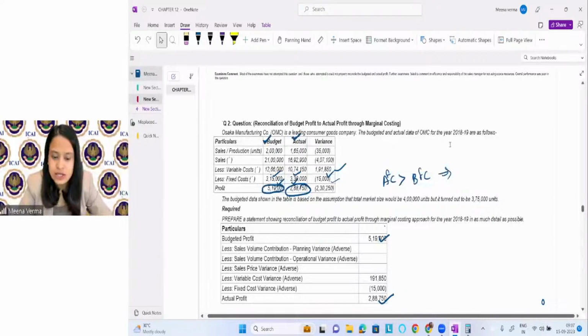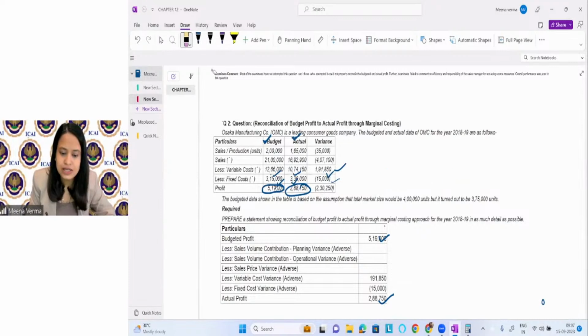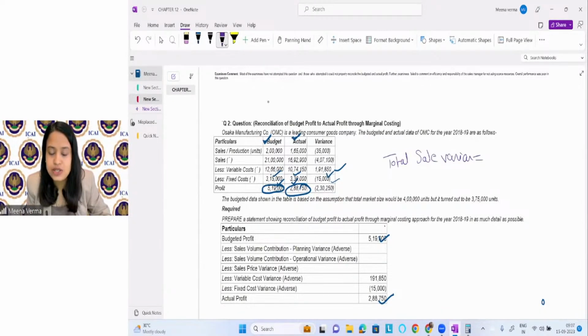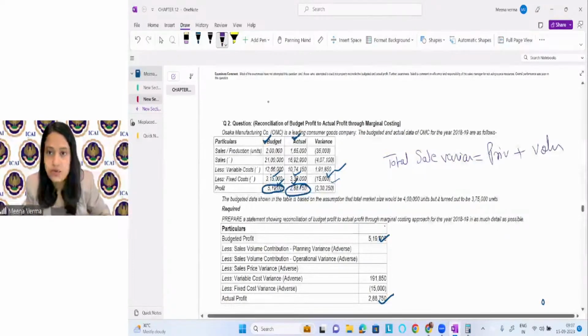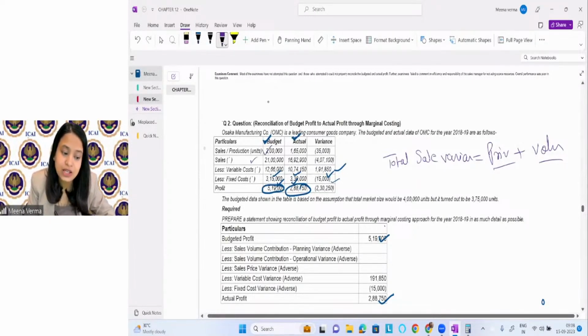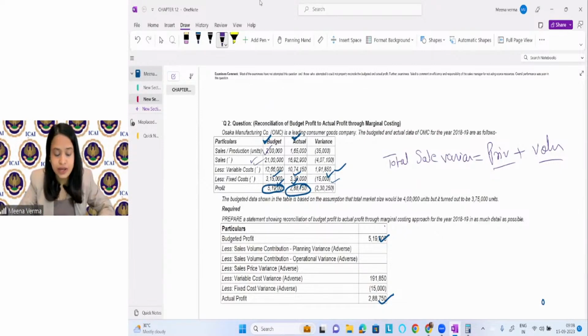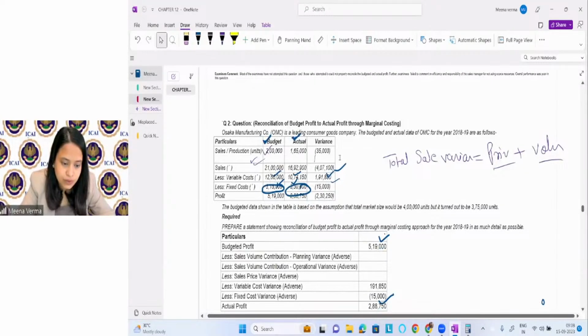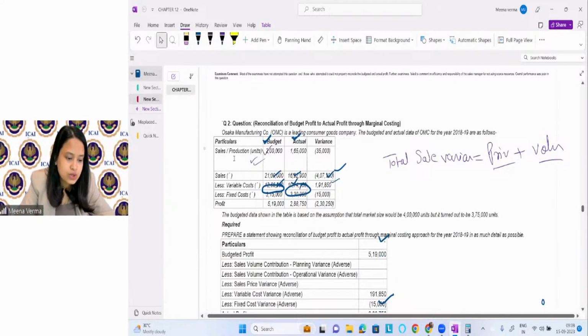Next, sales price variances and sales volume variances. You can see the total sales variance is actually the sum of the price variance and the volume variance of the sale quantity. They have given you the separate information: how many units are sold and what the total sale value is. Let's find the selling price per unit also. Give me 1 minute, let me find this.